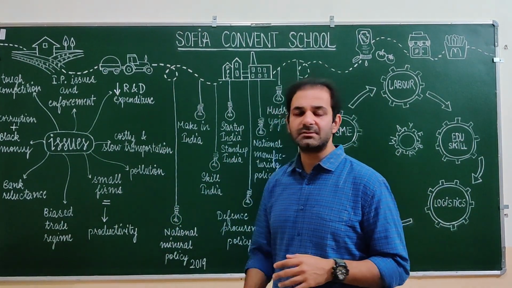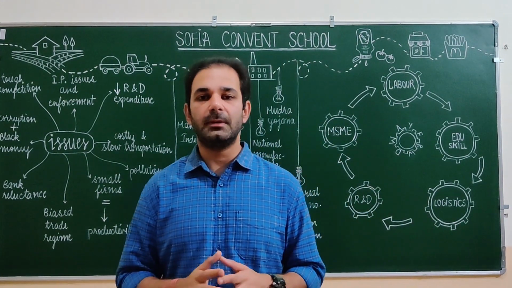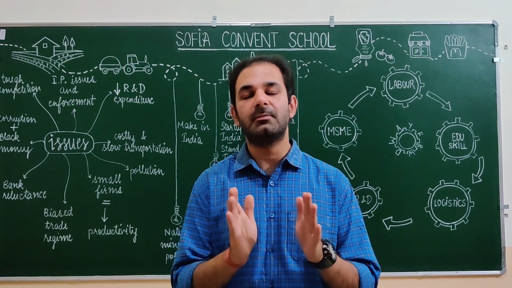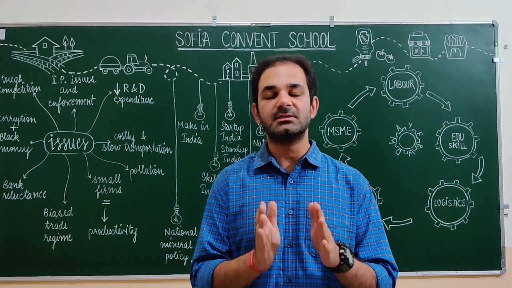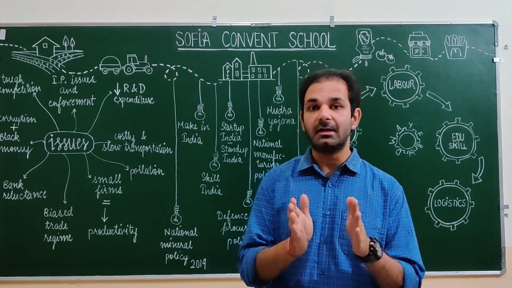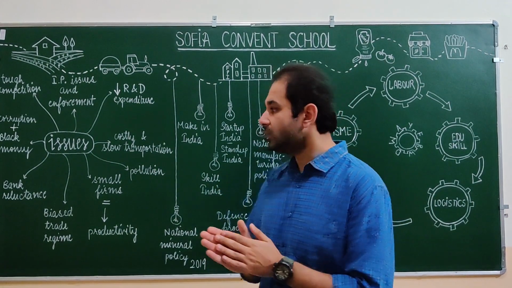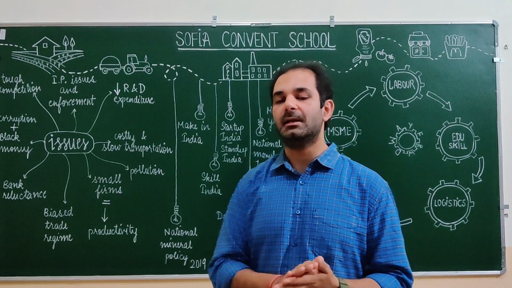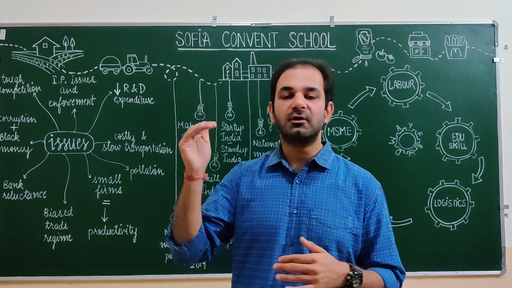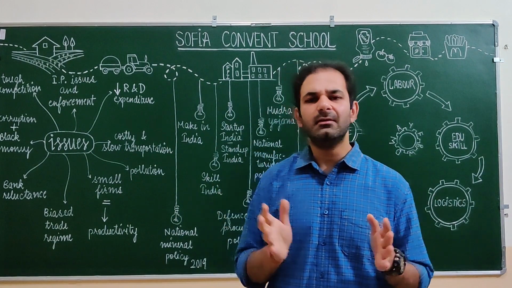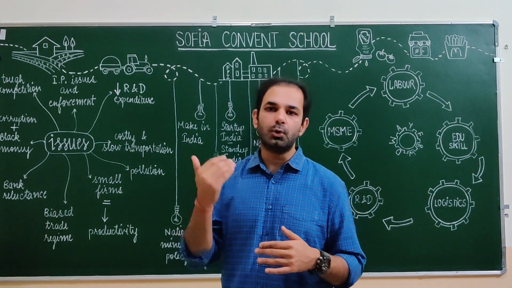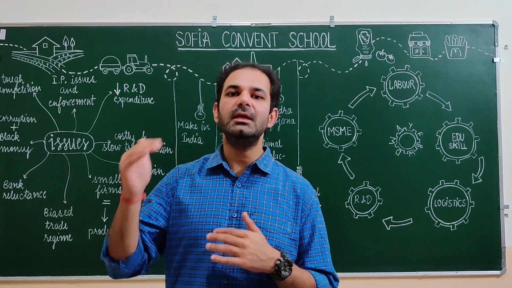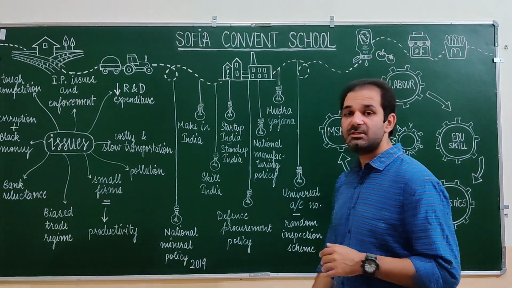Then we have costly and slow transportation. I already talked about in the lifelines of the Indian economy in my other video that the average speed of a freight train in India is only 30 kilometers per hour as compared to 80 kilometers per hour in China. That is more than double. So you can see the transportation system in India is quite ineffective and costly as well, which again adds to the cost of the products manufactured. Then we have all sorts of toll taxes, octroi and other taxes which add up to the cost.